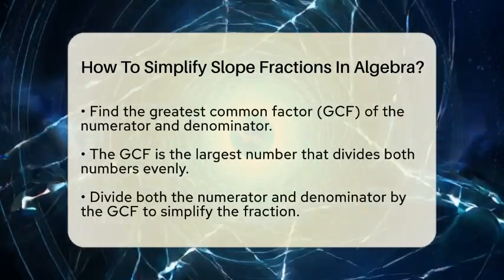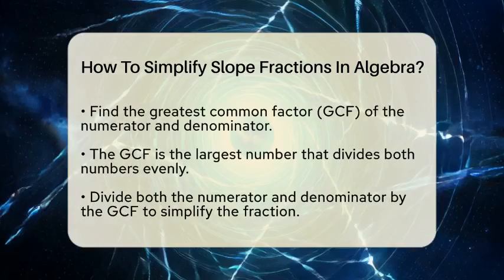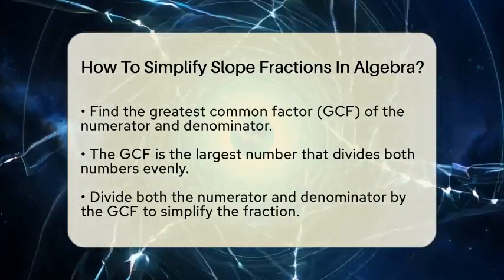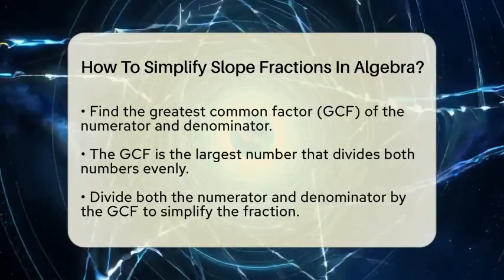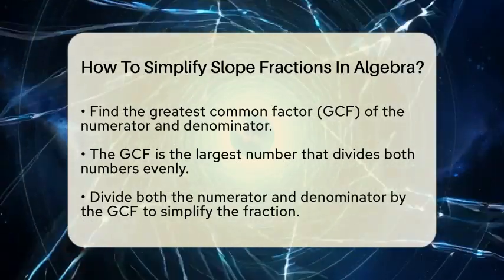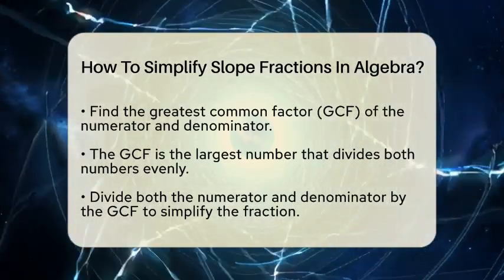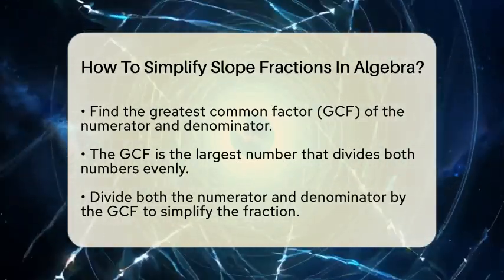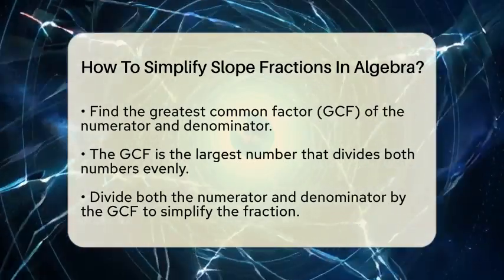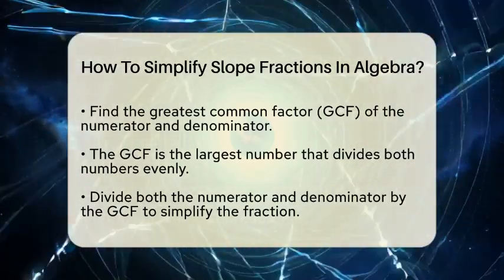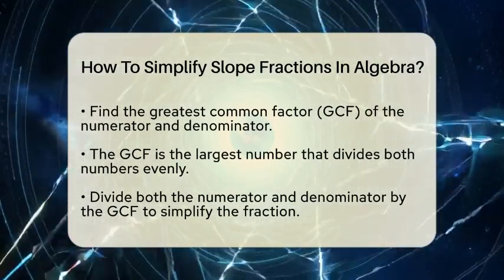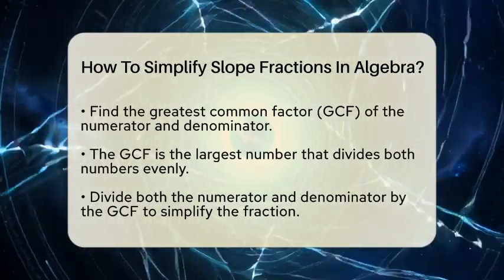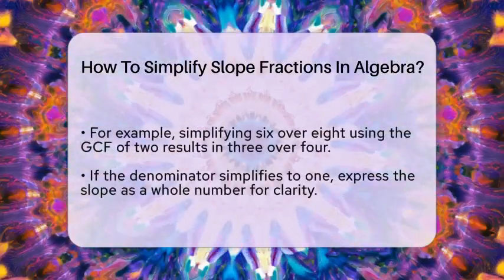The greatest common factor is the largest number that can divide both numbers evenly. This step is important because it helps you simplify the fraction. Once you have identified the greatest common factor, divide both the numerator and the denominator by this number. Doing this will reduce the fraction to its simplest form. For example, if your slope is 6/8, the greatest common factor of 6 and 8 is 2. Dividing both by 2 gives you 3/4, which is the simplified slope.